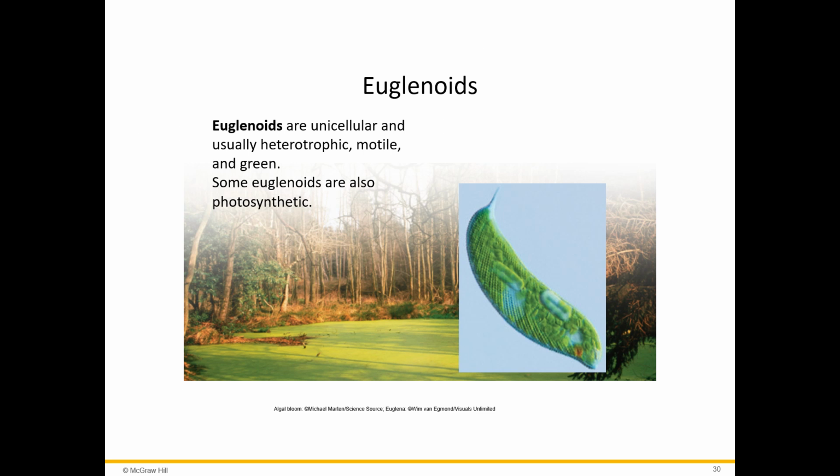So I'm just going to go through some of the main categories of algae. You're not responsible for memorizing any of these subcategories, except you should know the one that's relevant to human disease, and I'll emphasize that one when I get there. So just as an overview, euglenoids. Euglenoids are unicellular and usually heterotrophic, meaning that they also eat other organisms. They're motile, which means that they can move, and they're green. Some euglenoids are also photosynthetic.